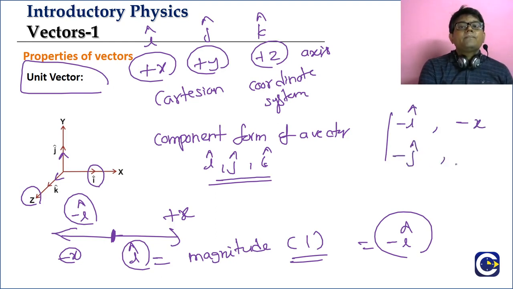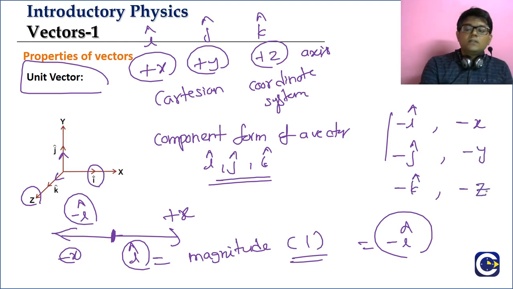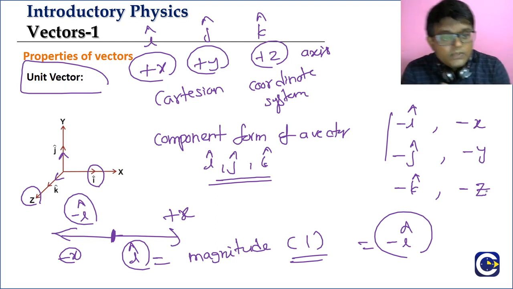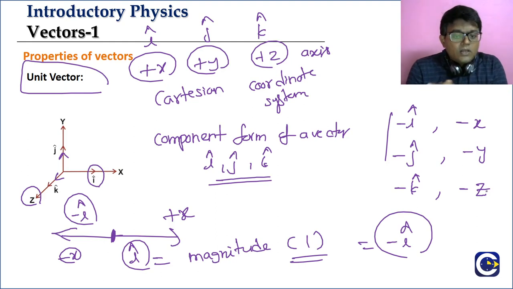Minus j cap will be the unit vector along the negative y-axis. Minus k cap will be the unit vector along the negative z-axis. So in the negative x-axis direction, minus i cap is the unit vector. In the negative y-axis direction, minus j cap is the unit vector. In the negative z-axis direction, minus k cap is the unit vector. Understood? So these are the unit vectors along the Cartesian coordinate axes: positive x-axis, positive y-axis, positive z-axis, and then negative x-axis, negative y-axis and negative z-axis.